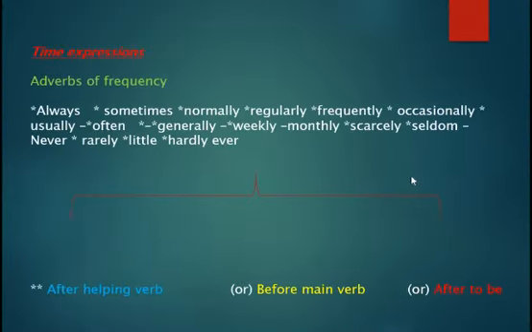We have something we call the adverbs of frequency. What are the adverbs of frequency? Like sometimes, usually, always, often, never, rarely, seldom. You have these in primary stage. These adverbs of frequency can come after the helping verb, before the main verb, and after to be.